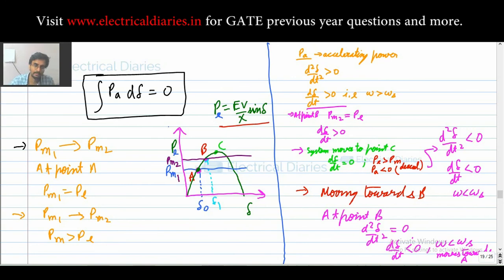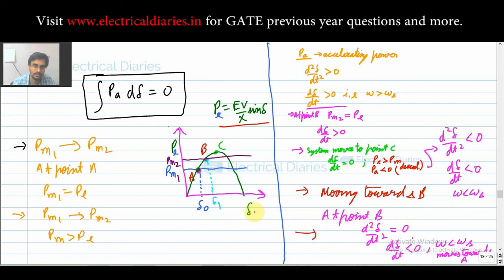What is happening? So see, now this equal area criteria is always applicable only to the first swing. First swing means that your system moves from A to B, then it moves from B to C. Okay, so this is your first swing. And if it is moving from C to A, that is your second swing, but the equal area criteria is only applicable for the first swing, so you need to remember that. That's why you need not worry about this thing.